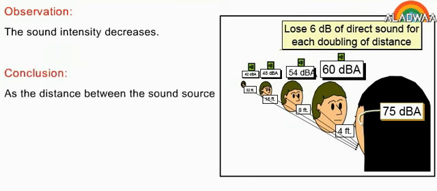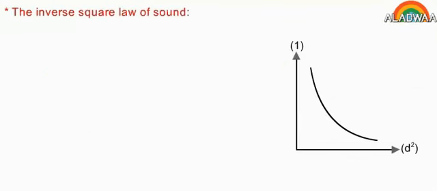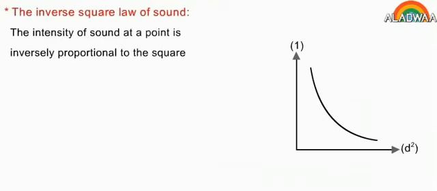Conclusion. As the distance between the sound source and ear increases, the sound intensity decreases and vice versa. The inverse square law of sound. The intensity of sound at a point is inversely proportional to the square of the distance between the point and sound source.